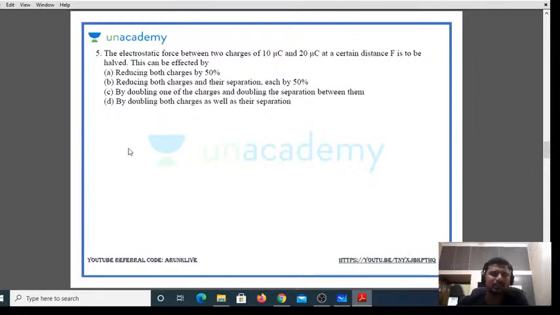Option C must be your answer. So what is the last one left? By doubling both the charges as well as the separation. This is not going to work out; the 4 and 4 will get cancelled. So if you want to reduce the force to half of it, what you must do is double one of the charges and double the distance. Next.